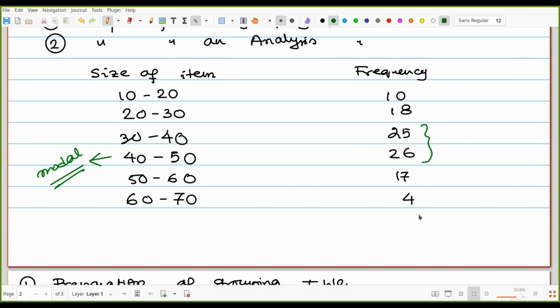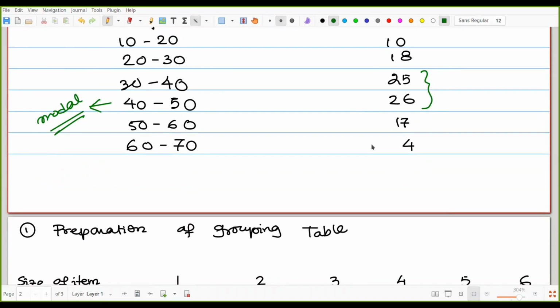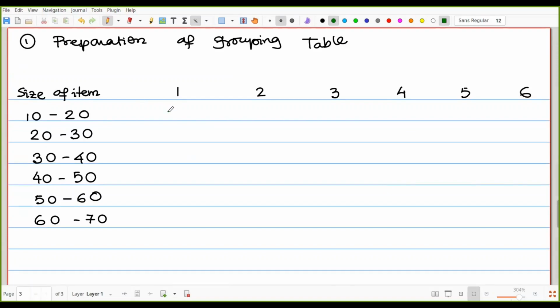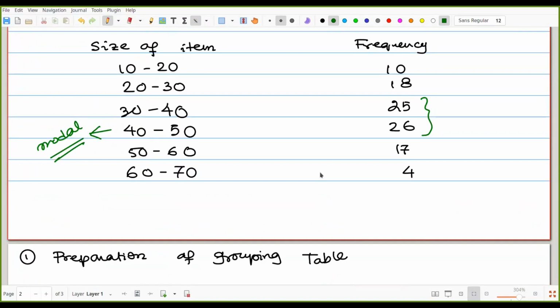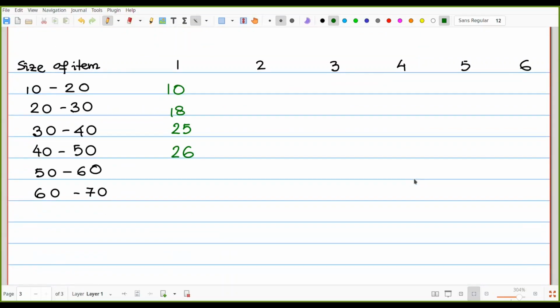First one, whatever the frequencies are: 10, 18, 25, 26, then 17, 4. So that is our first column, representing with the number 1. Next one, we are proceeding with the second column.